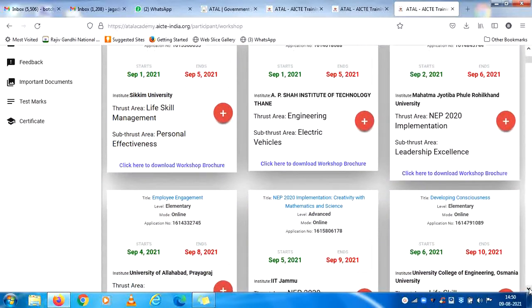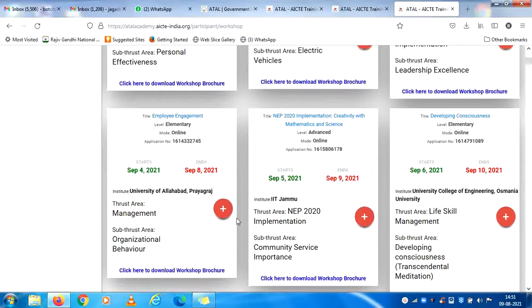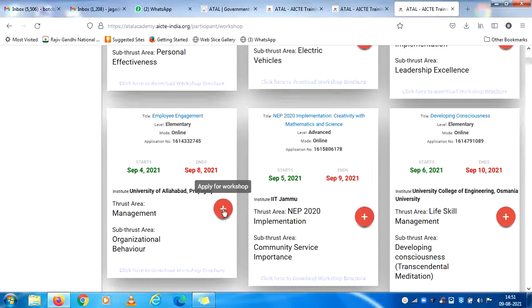It is a condition that you can avail only 4 programs maximum, not more than that, so you can choose the interested ones which suit your core domains.